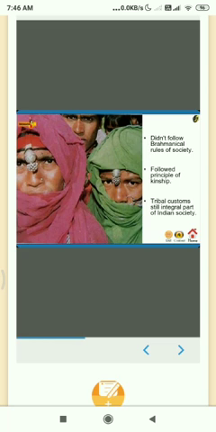They didn't follow the Brahmanical rules of society. They followed the principle of kinship. Tribal customs are an integral part of Indian society.